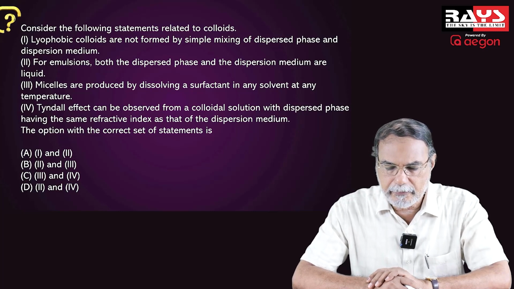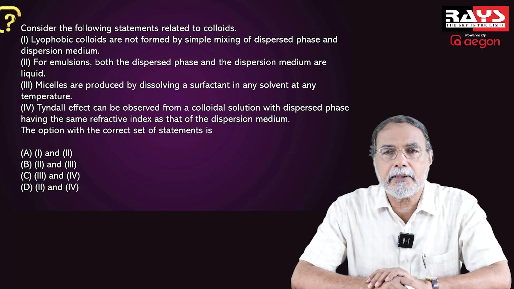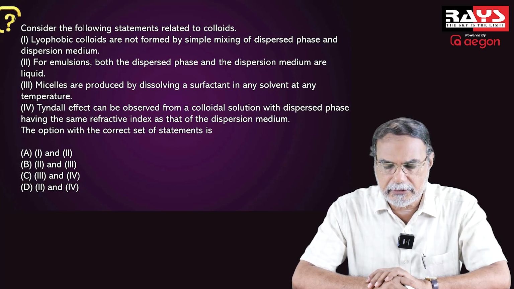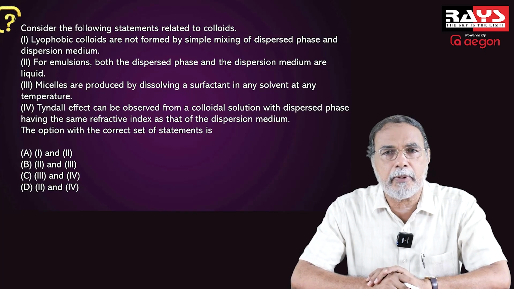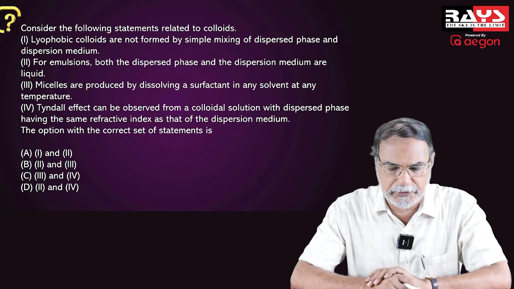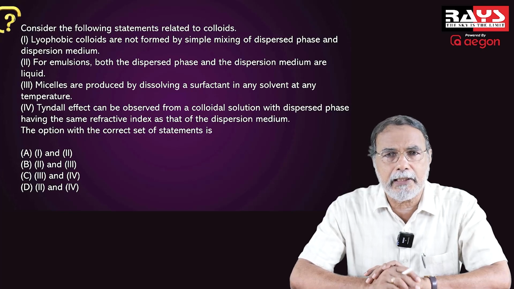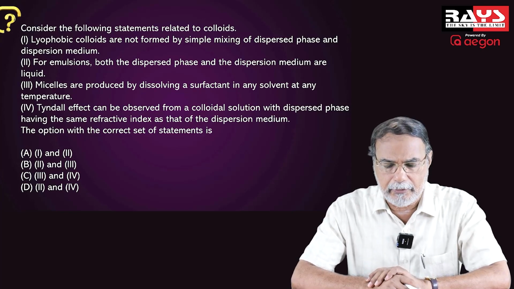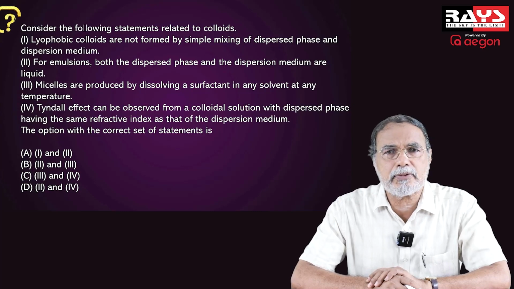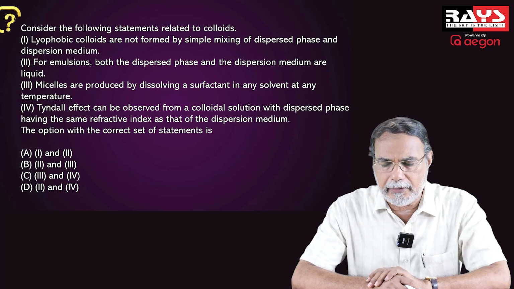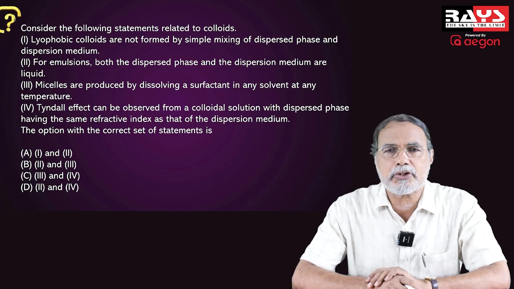And the question is to find out the correct statements related to colloids from those listed above. Which are the correct statements? The question is pretty simple. You're dealing with the basic ideas about the colloidal state. You know that there are two types of colloids, lyophobic, that is solvent hating, and lyophilic, that is solvent loving.